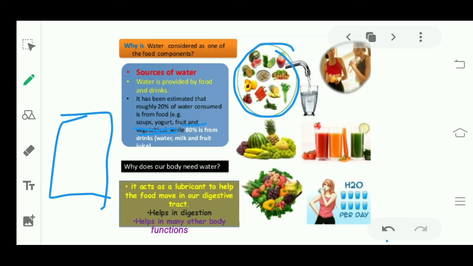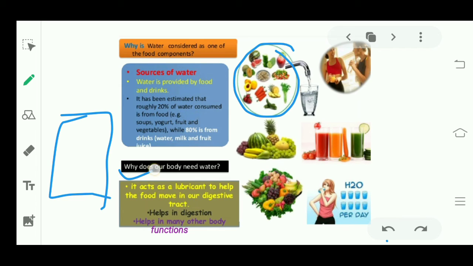But 80% of water we get from drinks, like drinking water itself, drinking milk, drinking fruit juices. So we should drink milk, fruit juices, and should take at least 7 to 8 glasses of water per day, like her, she is drinking.